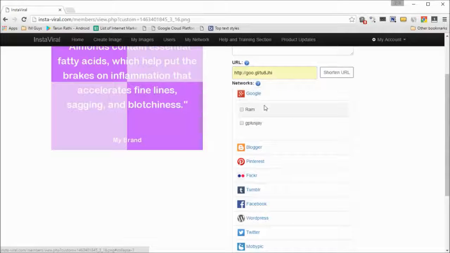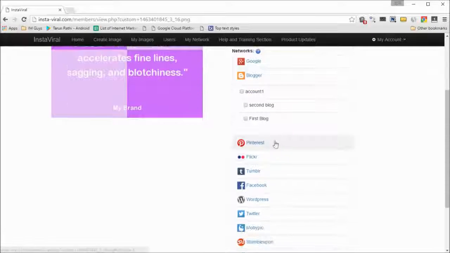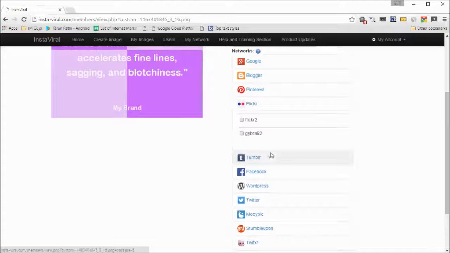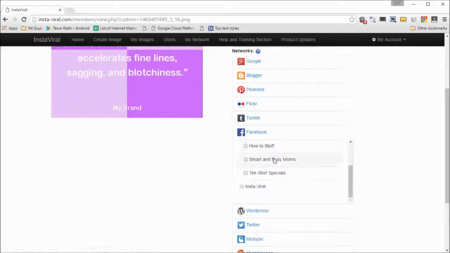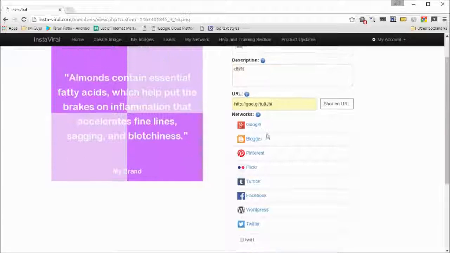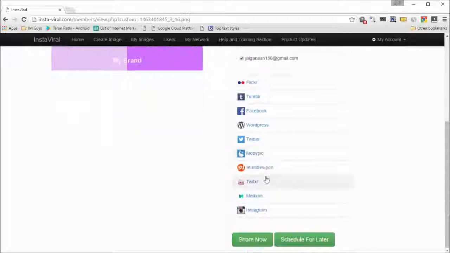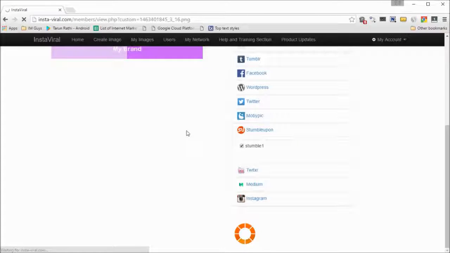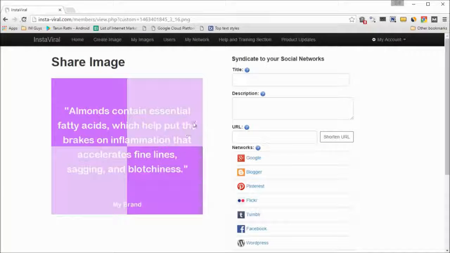You can select, for example, on Google Plus, I've got a couple of accounts where I can share it. Similarly on Blogger, and as is evident, you can have multiple accounts on multiple social networks and multiple websites. So you can share it to all your Facebook pages, all your WordPress pages, all your Twitter accounts, all in one go, just by clicking and selecting. Once you've selected, click on share now, and the image will be shared to all of these networks in one instance. Of course, if you want, you can schedule it for later too.